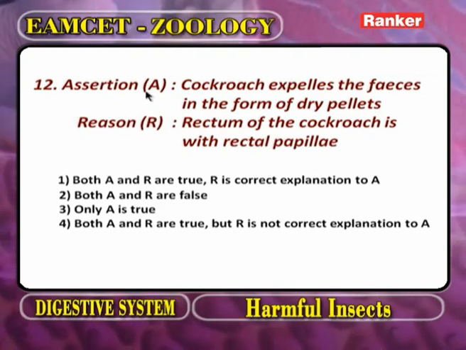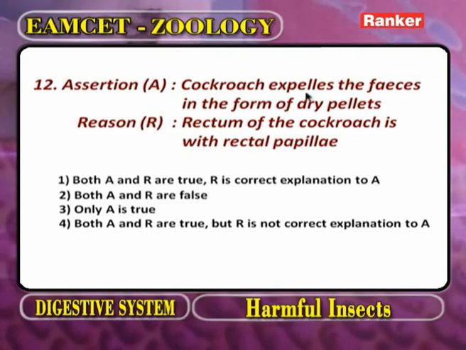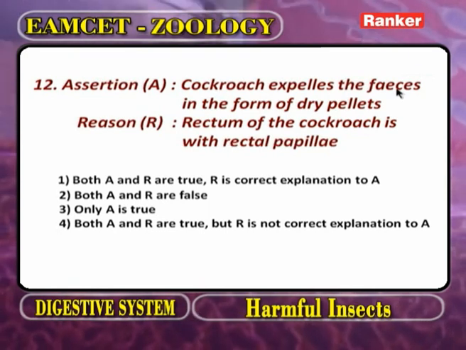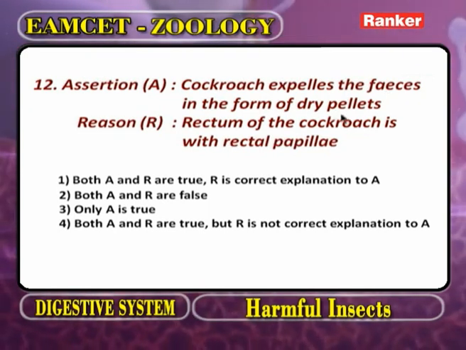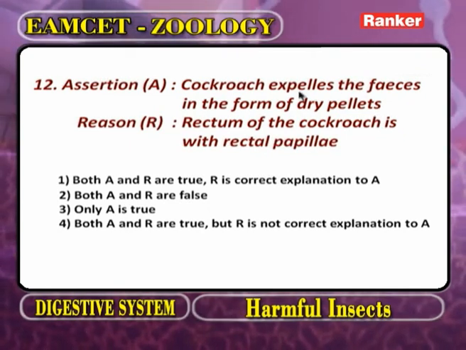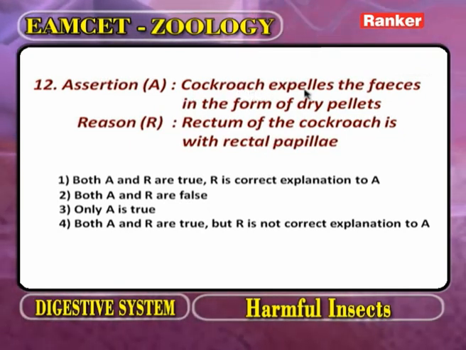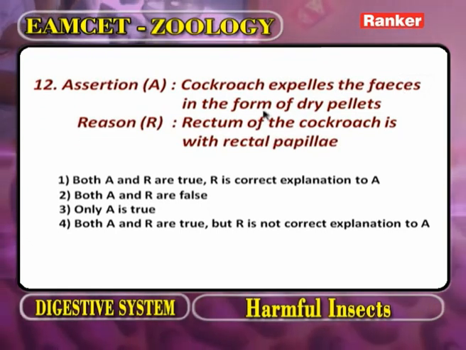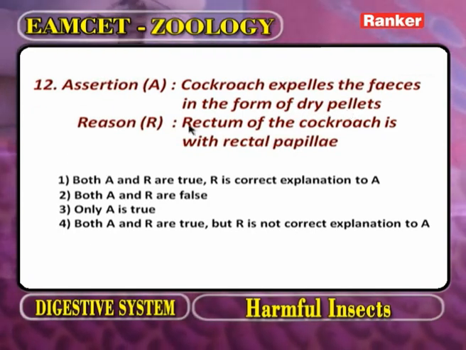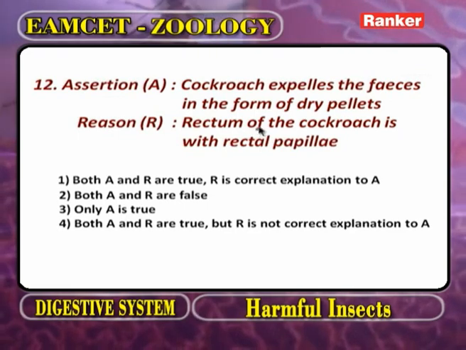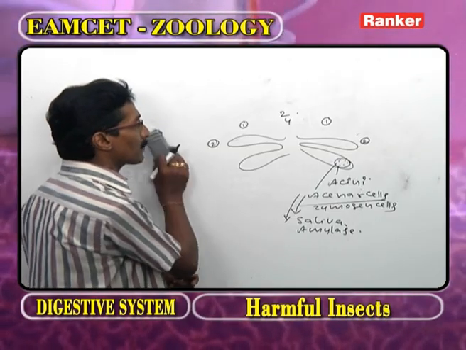Assertion. The cockroach excretes the feces in the form of dry pellets. Again repeating, the cockroach releases the fecal matter in the form of dry pellets. Now this is the reason: the rectum of cockroach has rectal papillae.